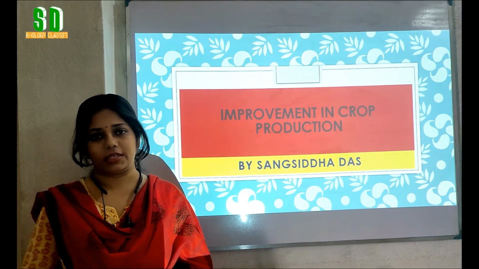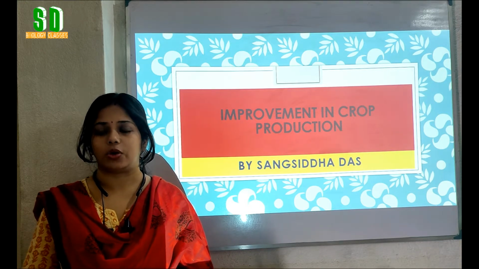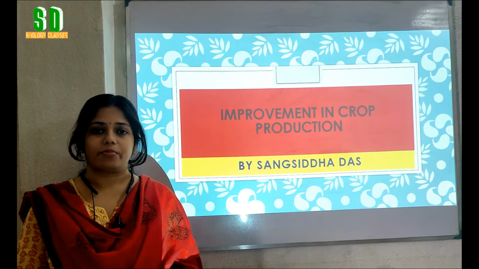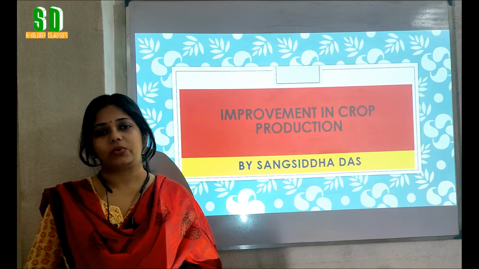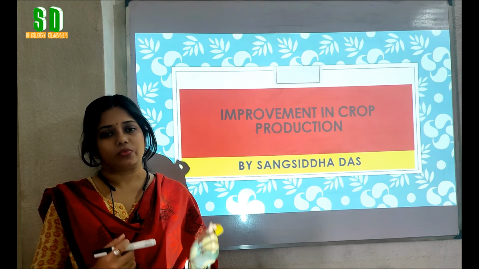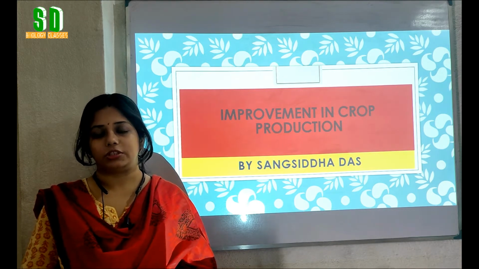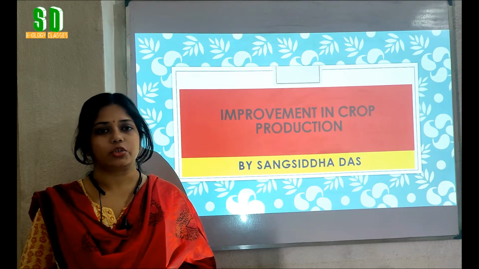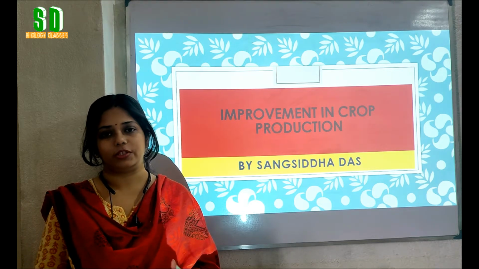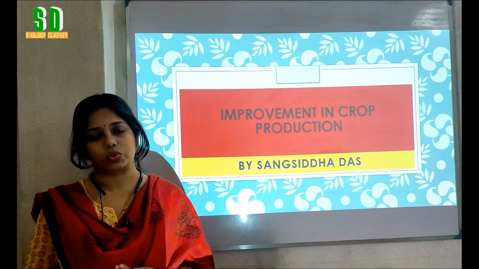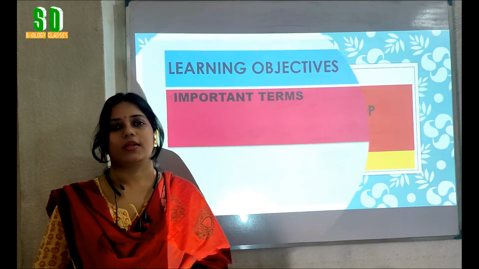So, in our daily life, we are depending on the plants in many ways. Now, in this chapter, we are going to discuss the improvement of the crop plants and also we will know what a crop is. So students, let's start.